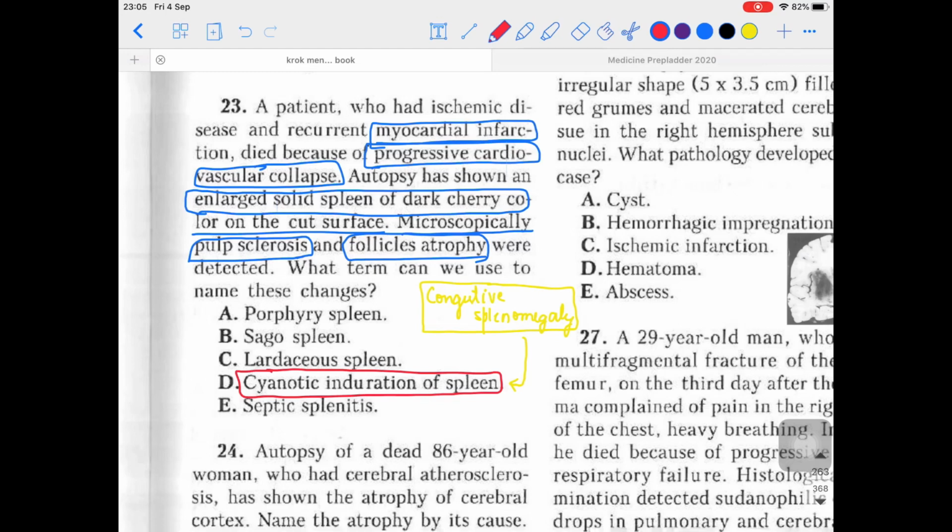Okay, and why are we calling that a cyanotic induration of spleen? There are two important reasons for congestive splenomegaly. First of all, this is not an acute condition. It is actually a chronic condition. Whenever a person has right heart failure, for example, there is chronic venous congestion of the spleen, which occurs due to either right heart failure, or portal hypertension, or liver cirrhosis.